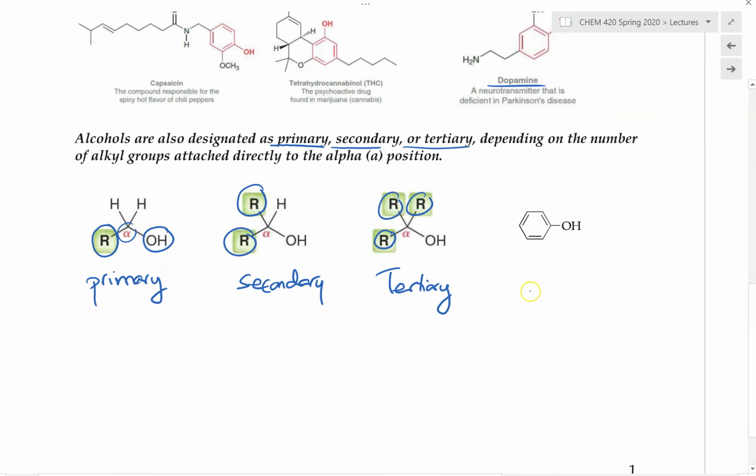And on this far right side, we have a very special type of alcohol, and this is called phenol. Now this is an example of an aromatic alcohol because the benzene ring is aromatic, so we call this an aromatic alcohol.